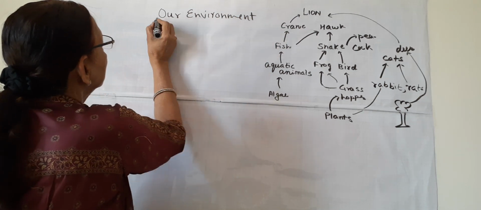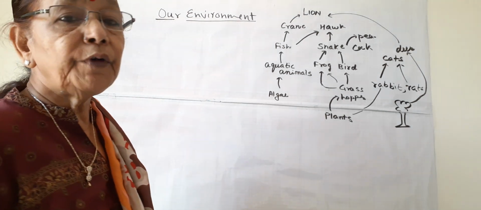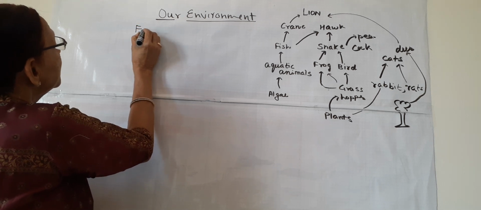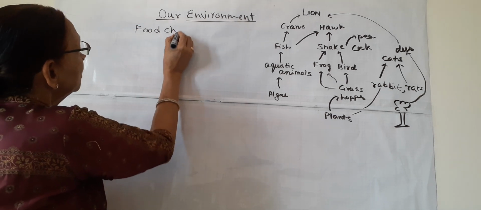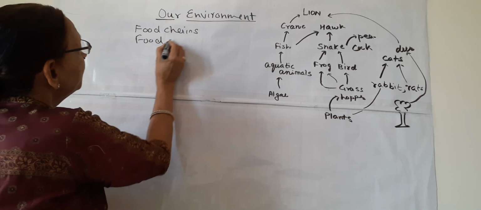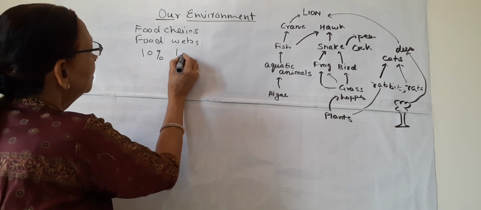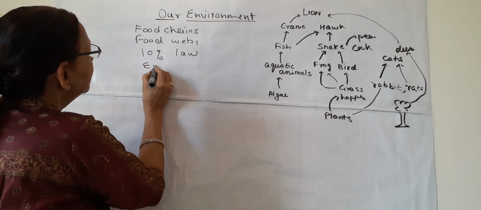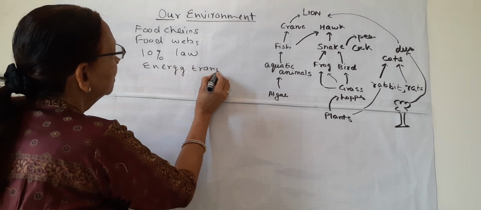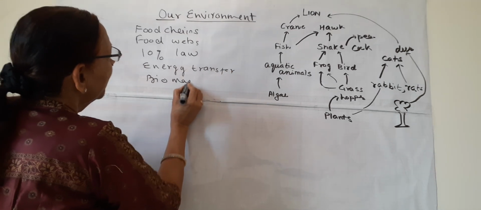This is the second lecture in the series, and in this video we will learn about food chains, then food webs, then 10% law, then energy transfer, and then biomagnification.